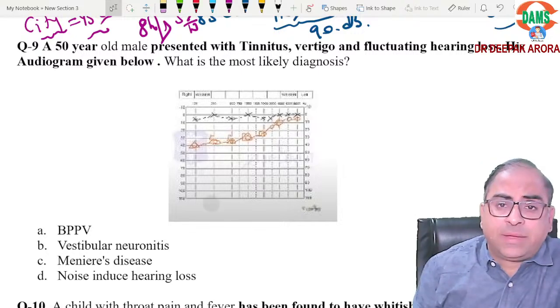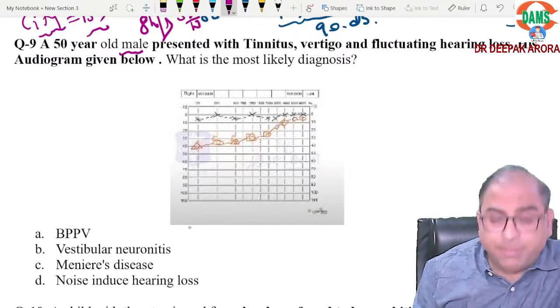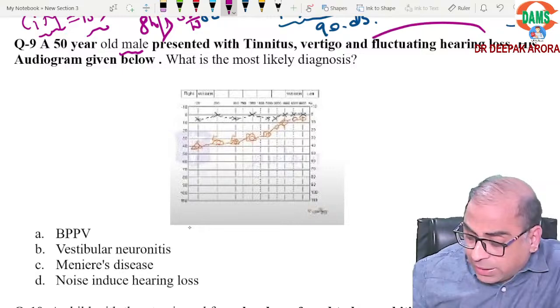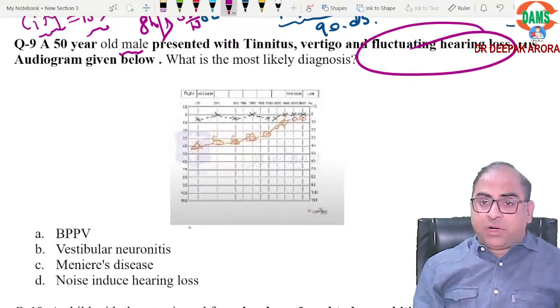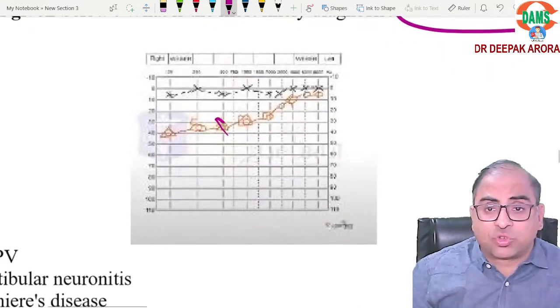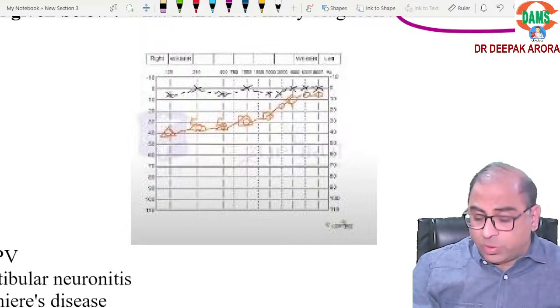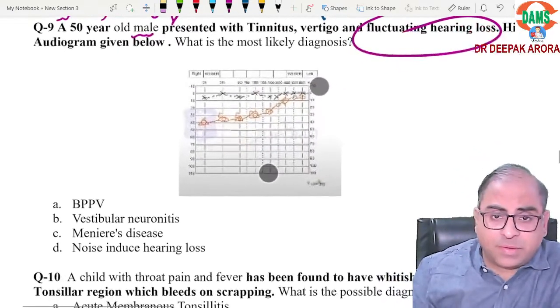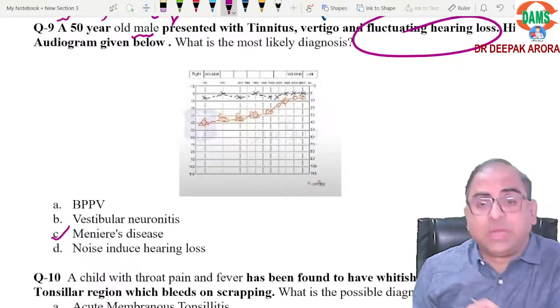Coming to the next one, a 50-year-old male with tinnitus, fluctuating hearing loss. Beta, the keyword is fluctuating, and if the examiner is showing you a rising curve, we will go for Meniere's disease. So here the answer will be Meniere's disease. Clear?